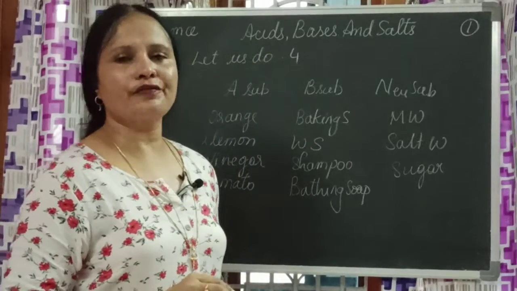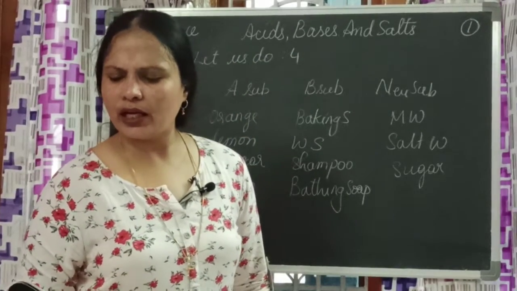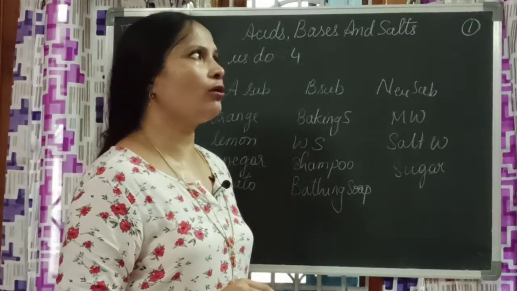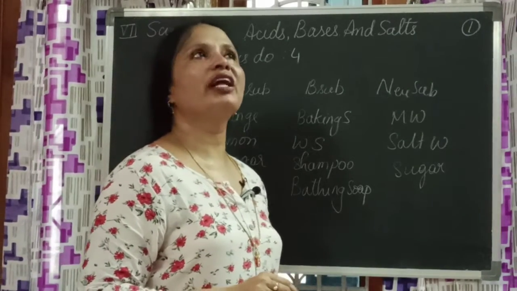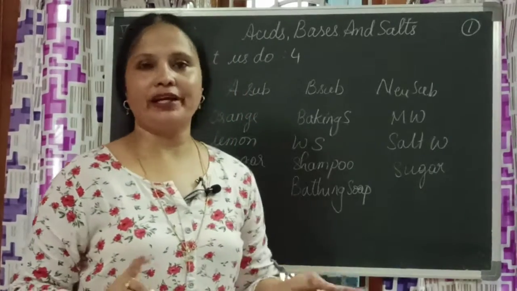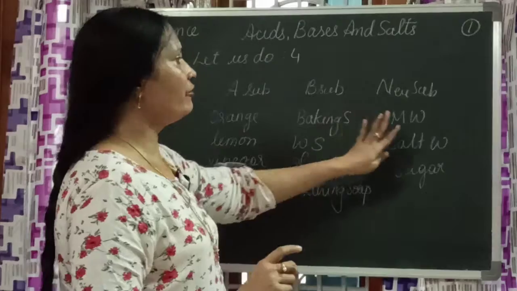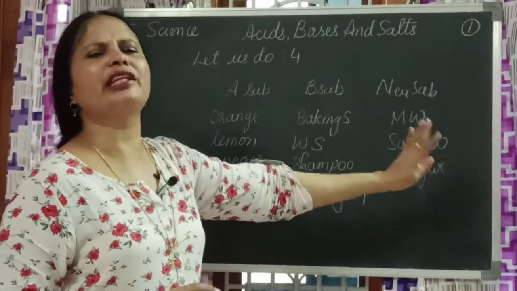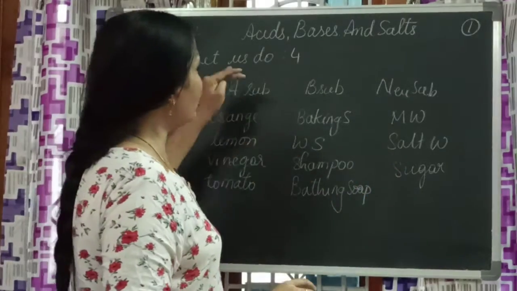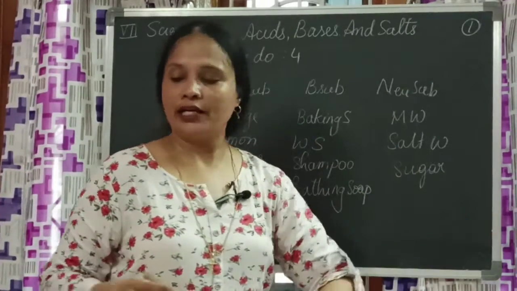As far as I know, even spirit should be neutral. It's an alcohol, so it cannot be a salt. It should be either base or that. Okay, fine, I'll get the clarity. But these are very authentic information. There is no doubt in this. So basing on table 3, we have filled table 4.